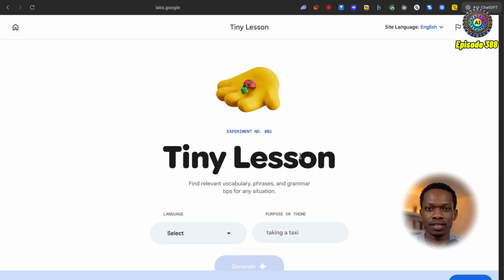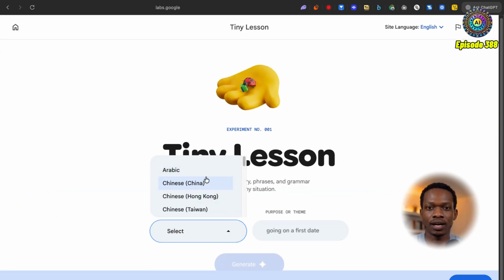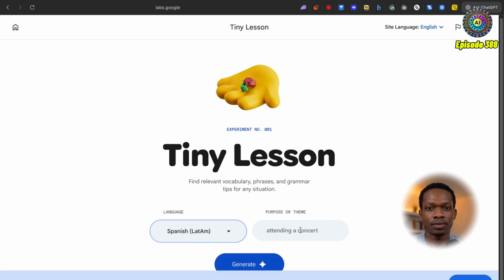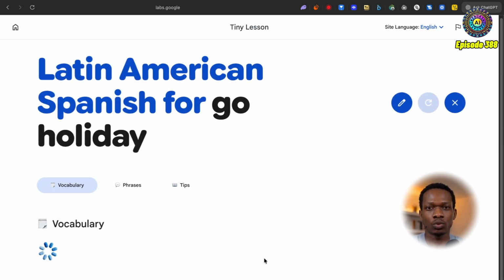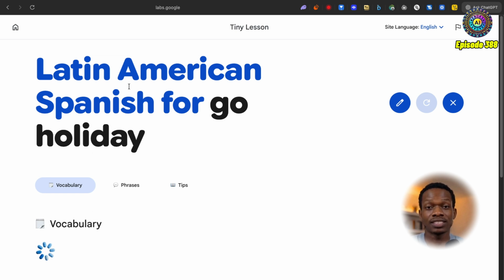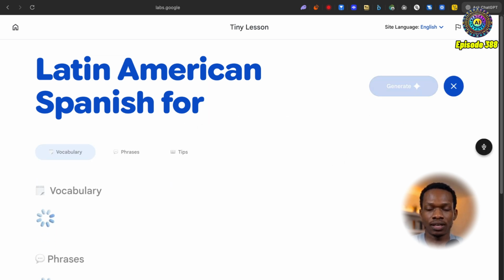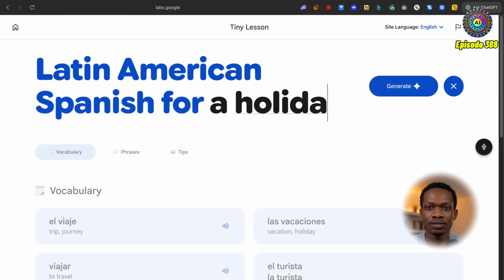We're going to go into the tiny lessons. I'm going to say I want to learn, let's go with Spanish. And I'm going to say go on holiday. Okay, I already like this because it's actually giving us the purpose. It's giving us a place where we can include a purpose or theme for our visit. So let's say Latin American Spanish for go holiday. Okay, cool. Let's just get rid of that. So for a holiday, let's go with that.